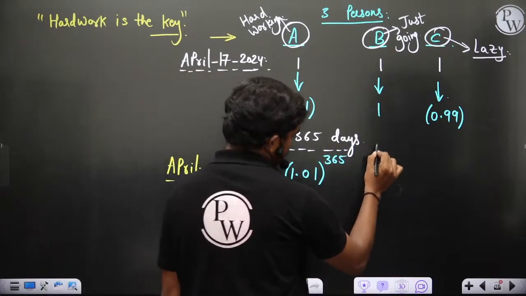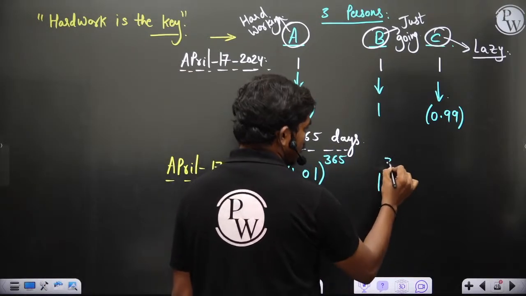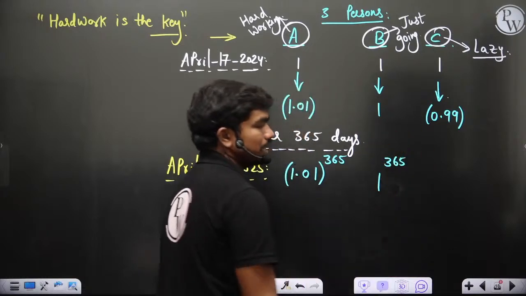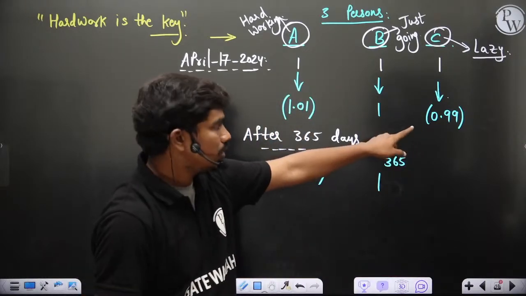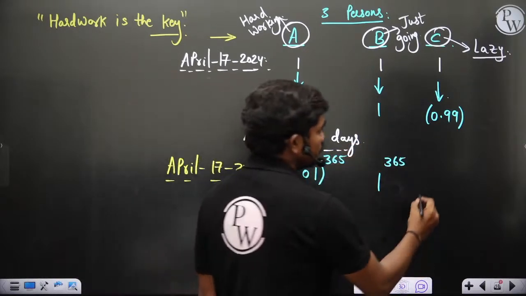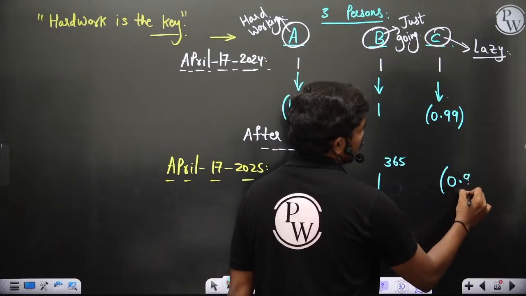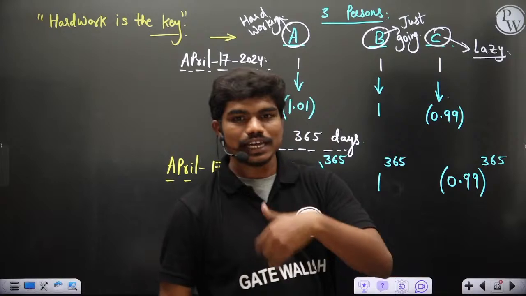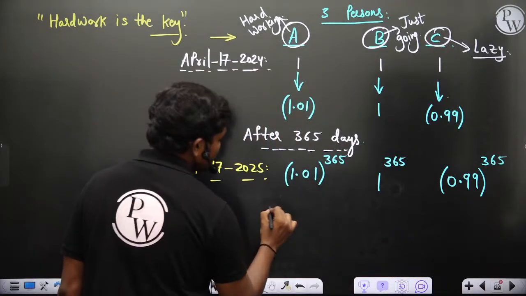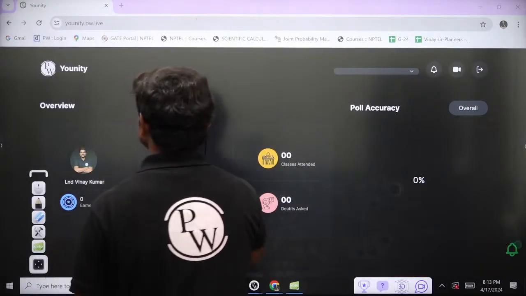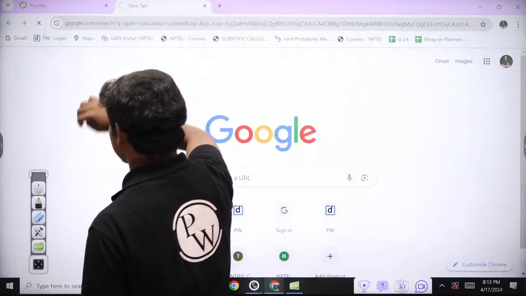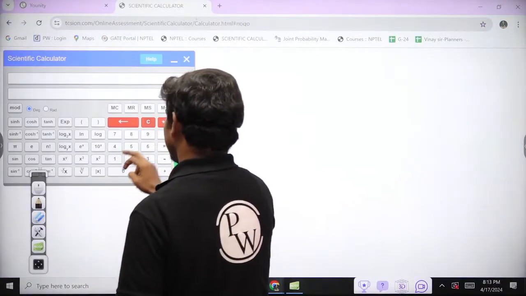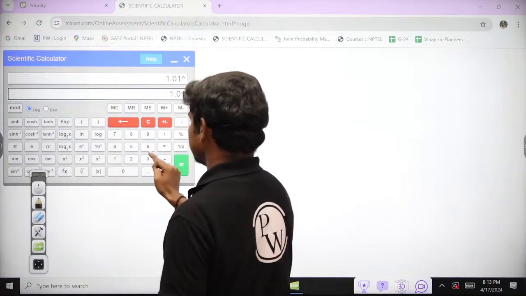Then this person is staying where he is, so he is 1 on all the 365 days, and this fellow is daily decreasing his levels. You can see 0.99 power 365. Now exactly 1 year from today, if you check the values, I have got a calculator. So we'll have a calculator today. So see here, 1.01 power 365.